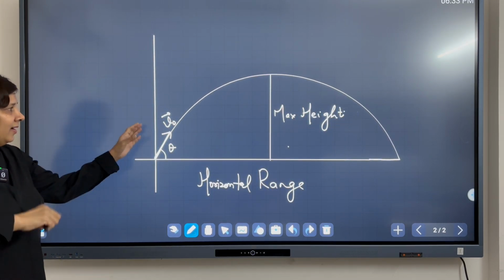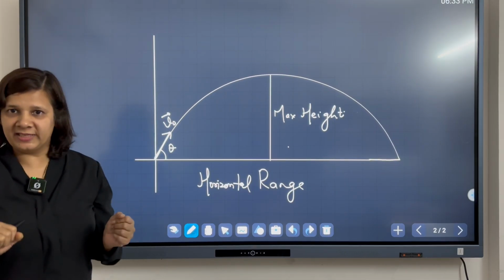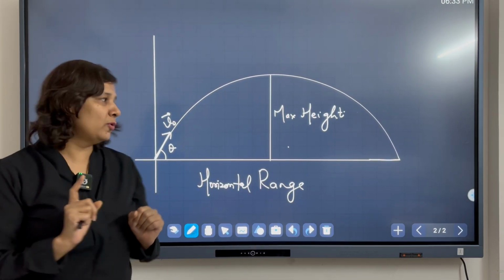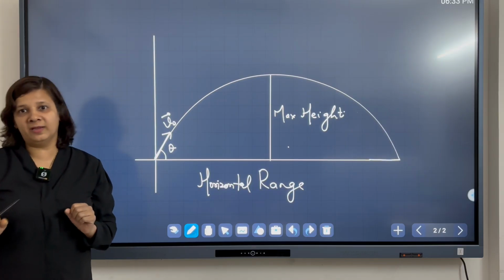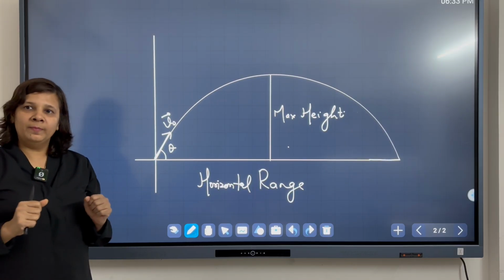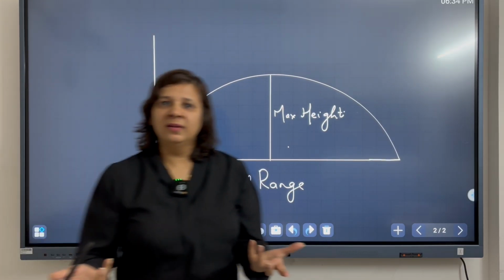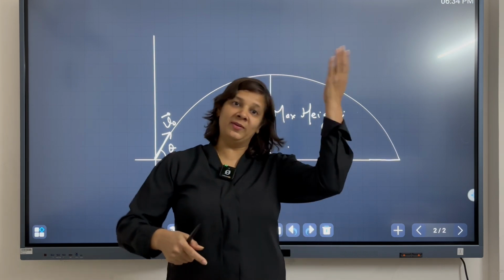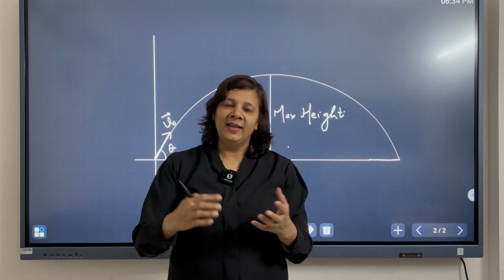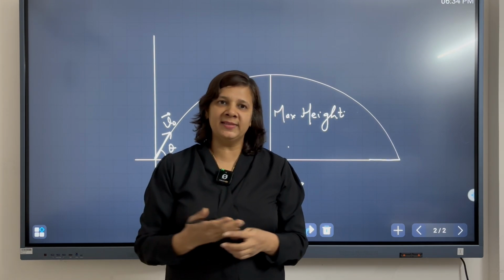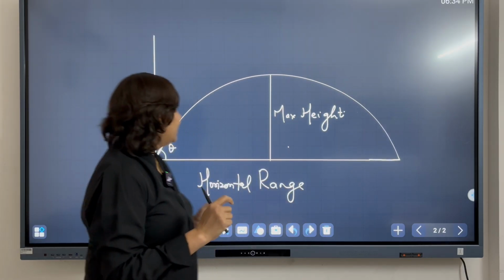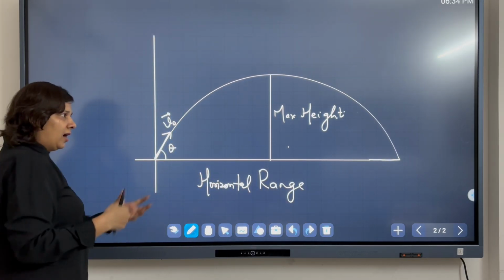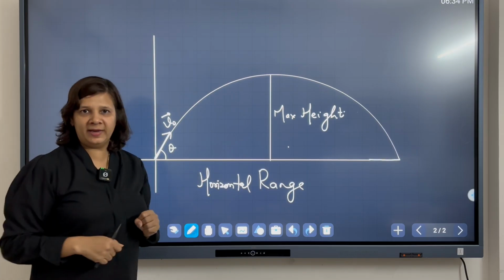Now, we have already learnt in the first lecture that the horizontal motion will not affect the vertical motion, right? So I can use the kinematic equations which we have learnt in the chapter motion in one dimension in both the x and y directions separately. Okay. So how do we proceed in order to calculate the maximum height?